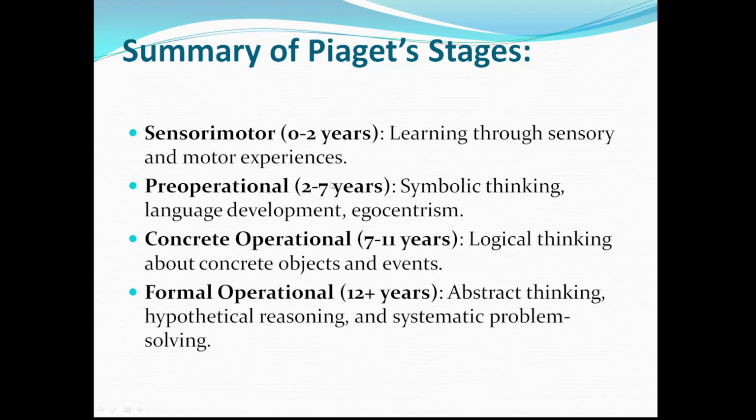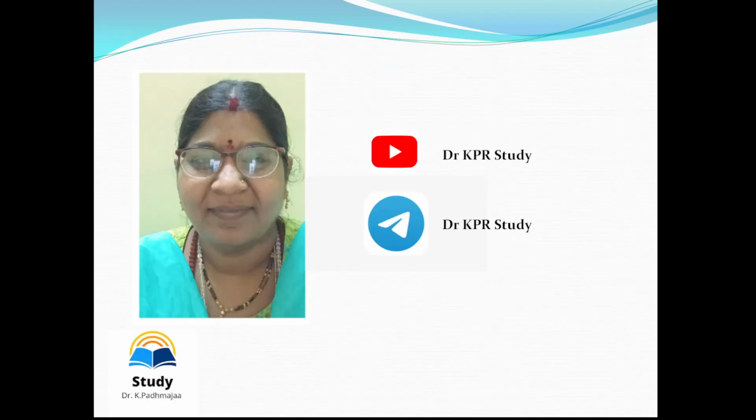During the pre-operational stage, they learn through symbolic thinking, language development, and egocentrism. In the concrete operational stage, they develop logical thinking about concrete objects and events. And in the formal operational stage, 12 plus years, they develop abstract thinking, hypothetical reasoning, and systematic problem solving.